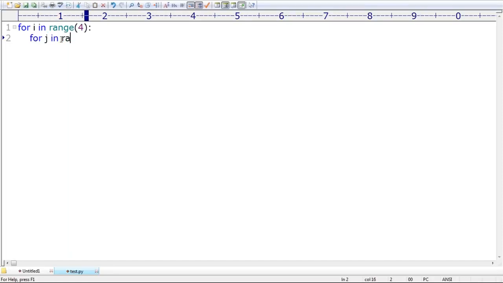For j in range of 4. Oh sir, it is going to execute 4 times. Now the body will execute 4 times, but this body itself is another for loop. That's why again this one is going to execute, right? Now my requirement is print of I is equal to, comma I. I is equal to I.